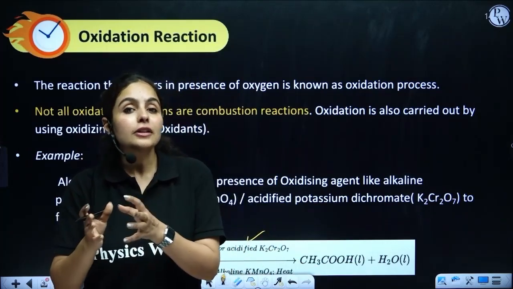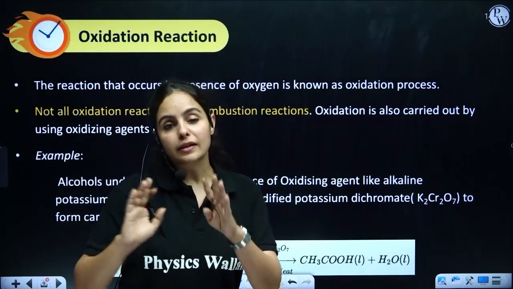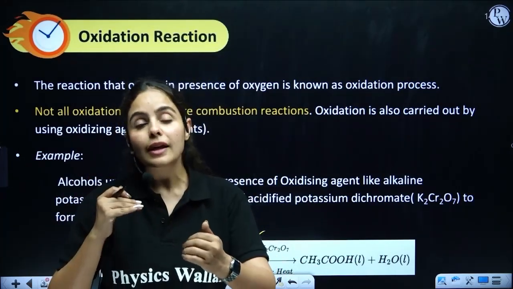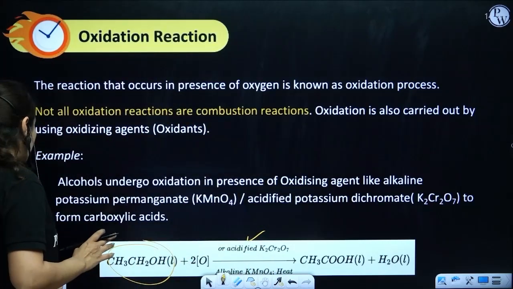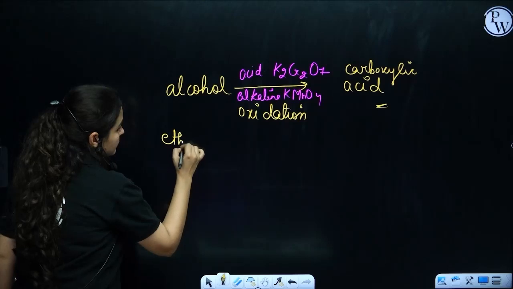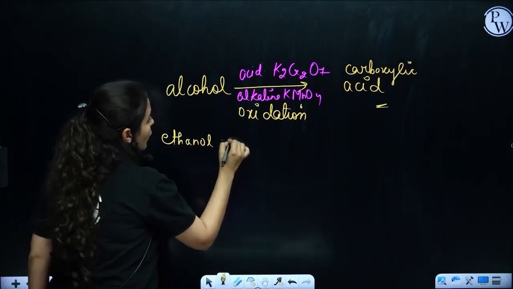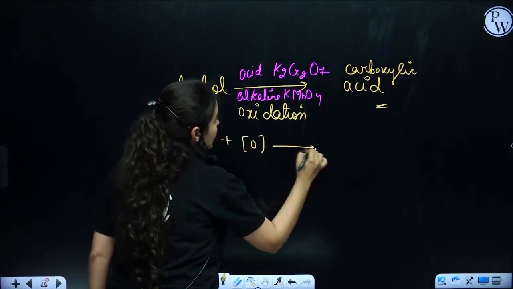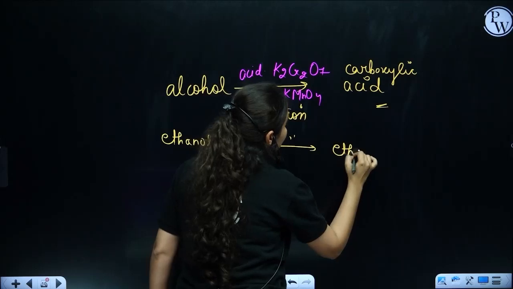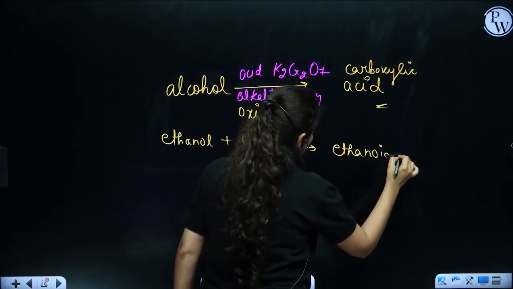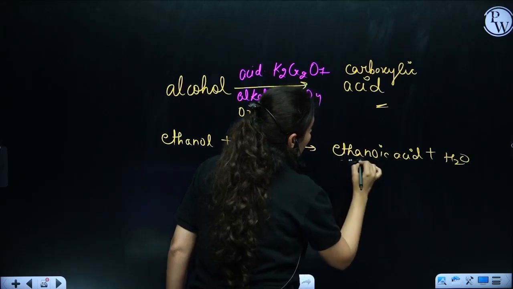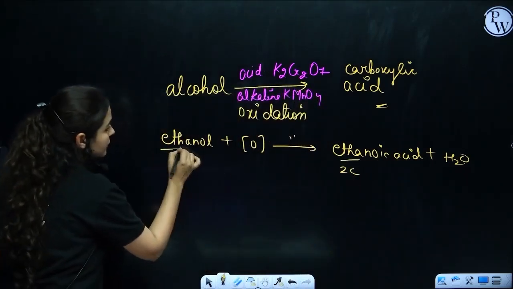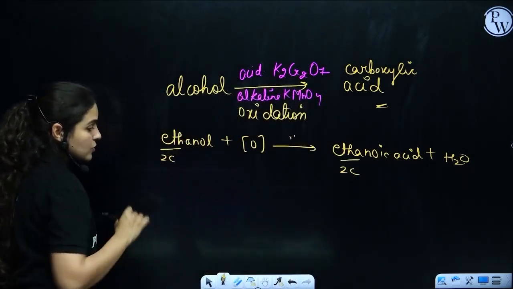Now the carbon number will always be constant. There would be no change in carbon from reactant to product. For example, if ethanol is undergoing oxidation, in this case that will form ethanoic acid plus water. That means ethanoic acid has 2 carbons, and ethanol also has 2 carbons.